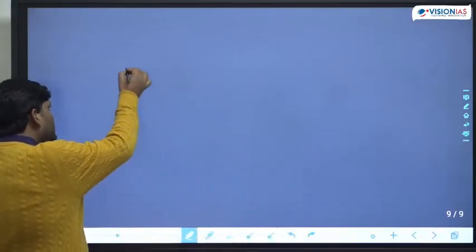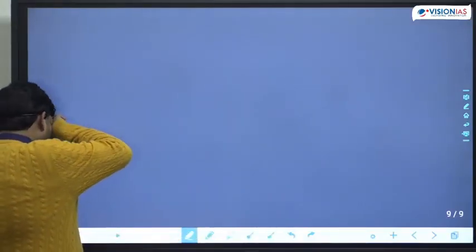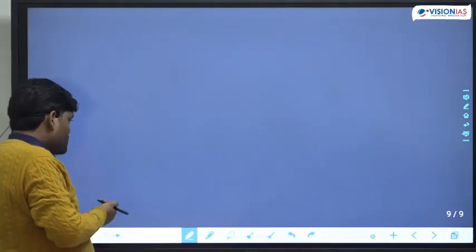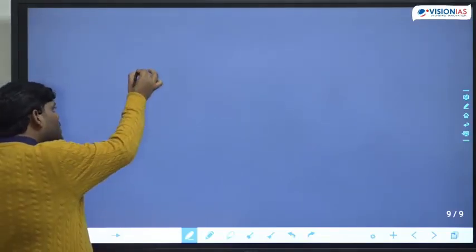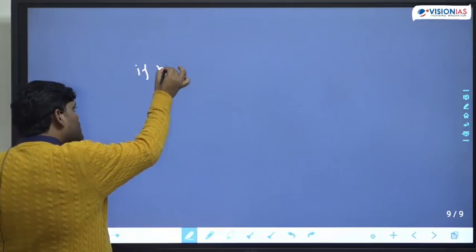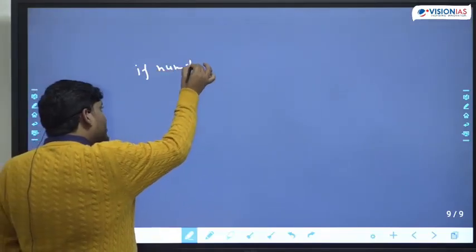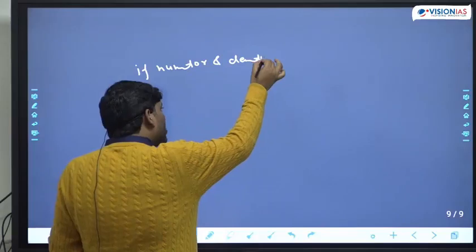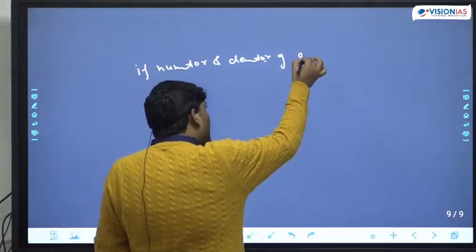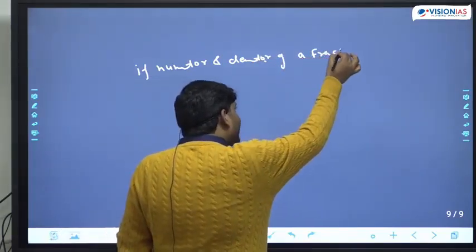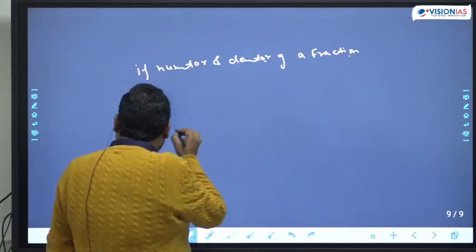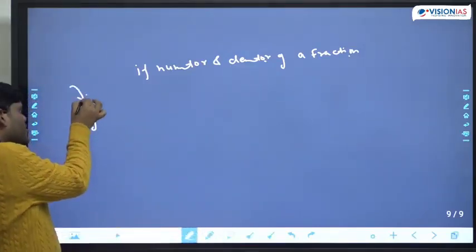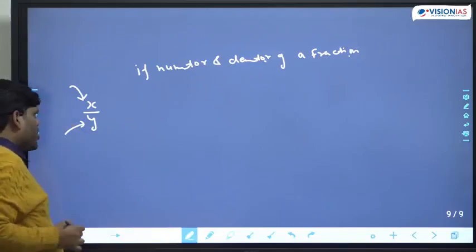suppose the question is, if numerator and denominator of a fraction, I hope you know this concept. A fraction is always, suppose in the x upon y form, this is your numerator, this is your denominator.